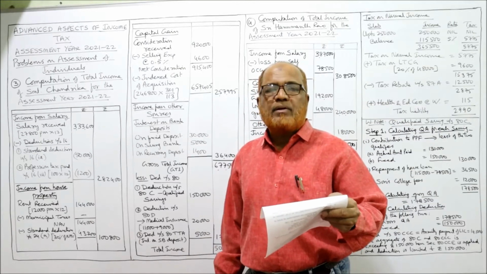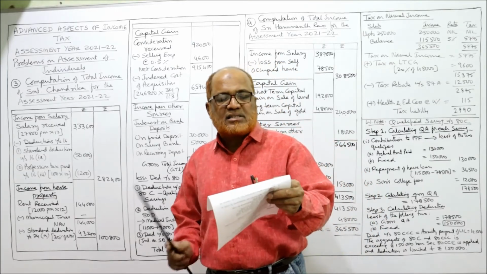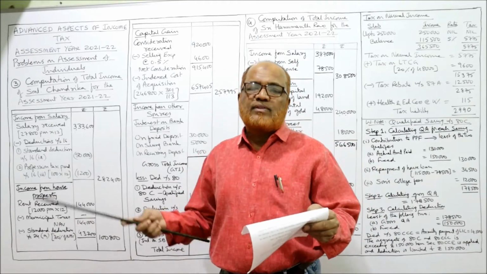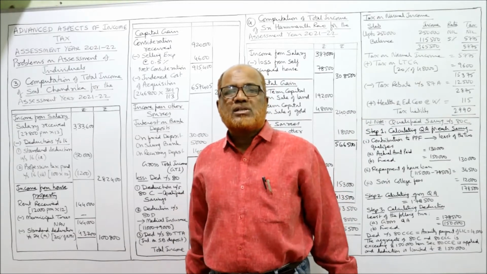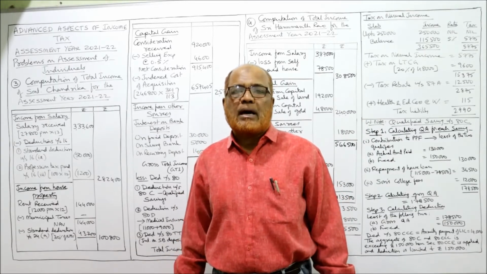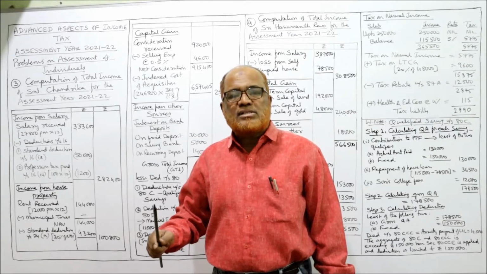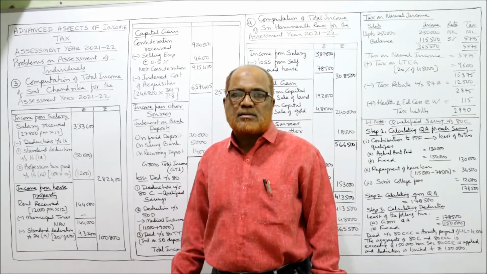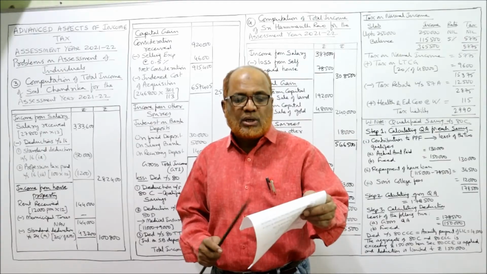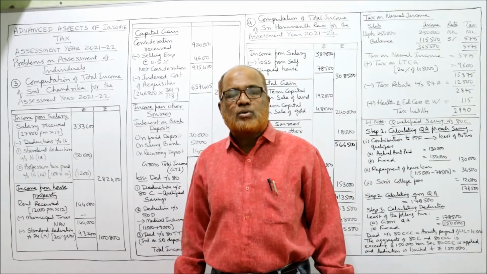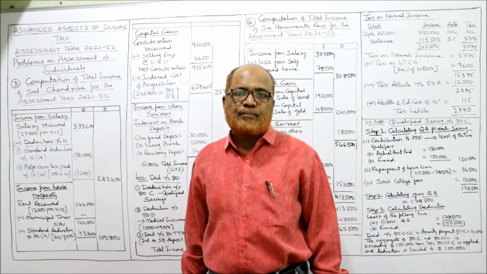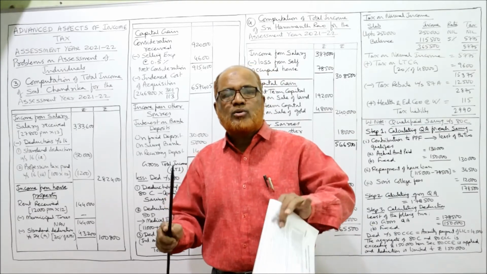The current previous year, the cost inflation index is 301, and the index number of the purchase year is 113. By using this, we have to compute long-term capital gain, because the asset was held for more than 3 years. It was purchased in 2005 and sold during 2020-21. Current previous year is 2021.